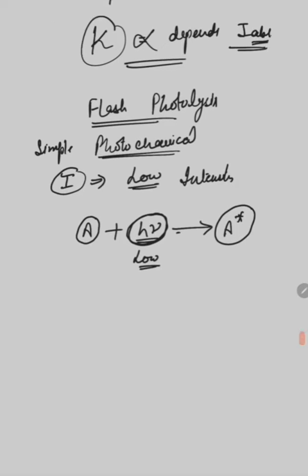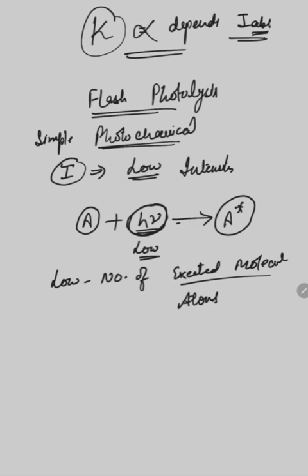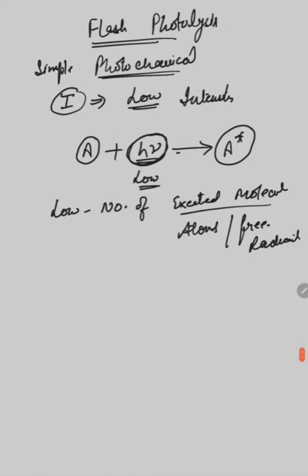It means ultimately when we are using low intensity light, we are getting a low number of excited molecules. Excited molecules can be simple atoms of the reactants or they can be free radicals. Okay, you can say when intense light falls on the reactant, we are getting the intermediates.